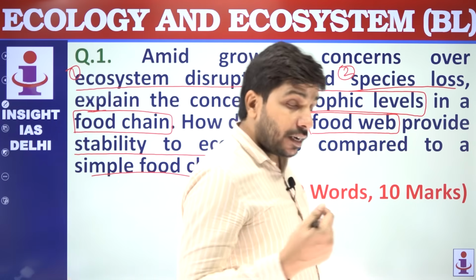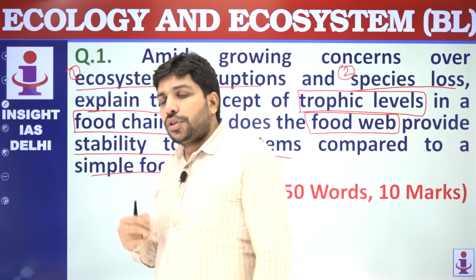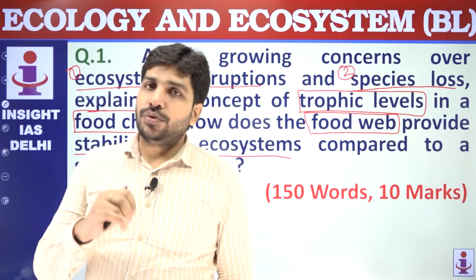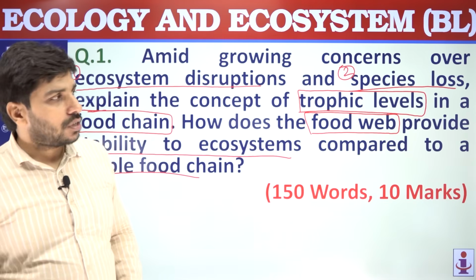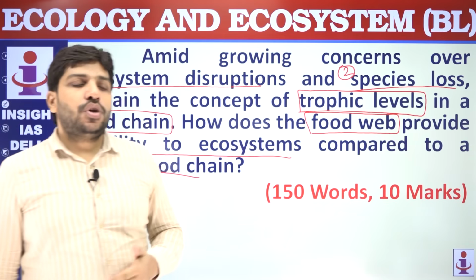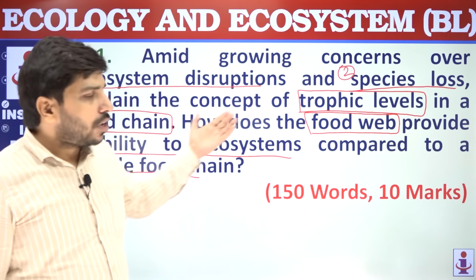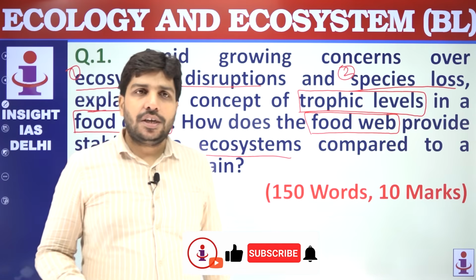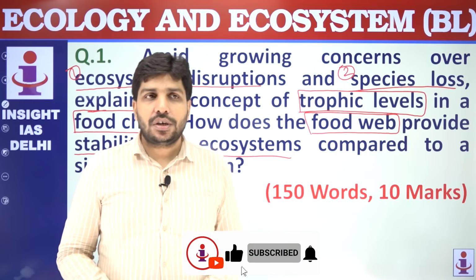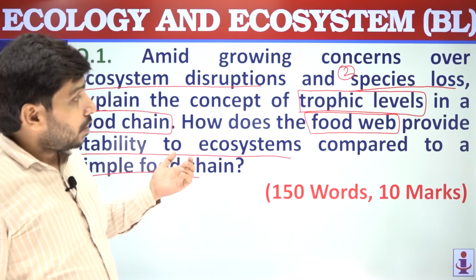How should you write the answer? First you identified the key terms. After identifying the key terms, you should think about the structure of the answer. What could be the structure of this question? First, you can give an introduction. Your introduction could be about the basic definition of trophic level and food chain, like a food chain is a graphical representation of the flow of energy. This way you can simply write an introduction.